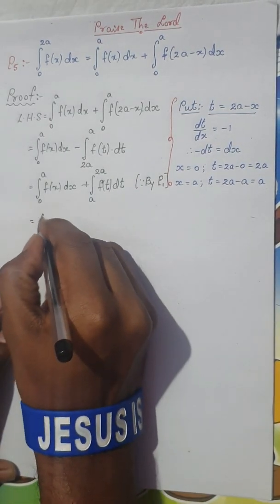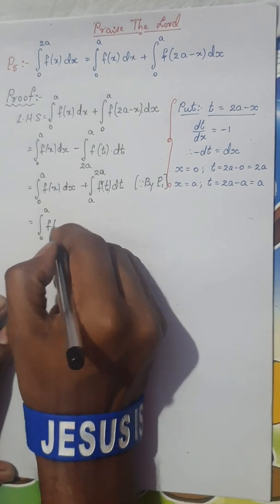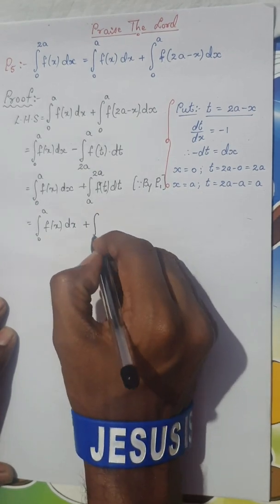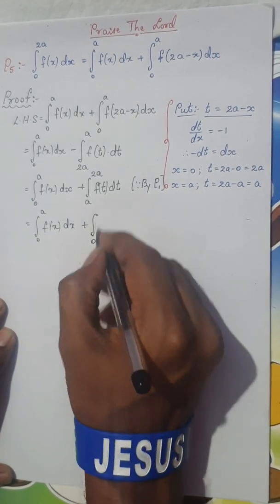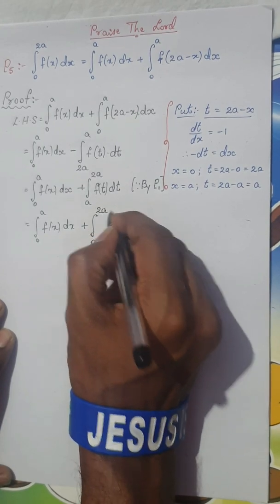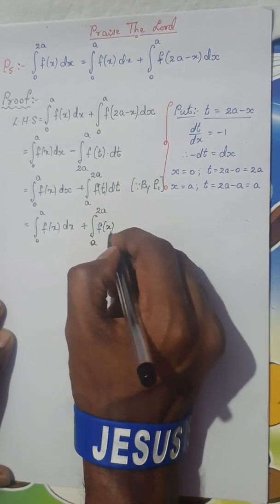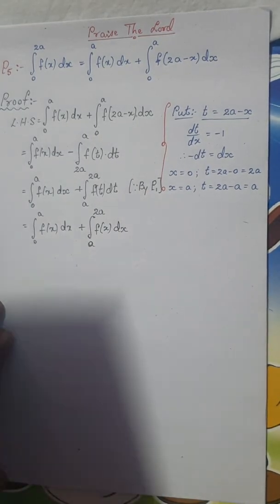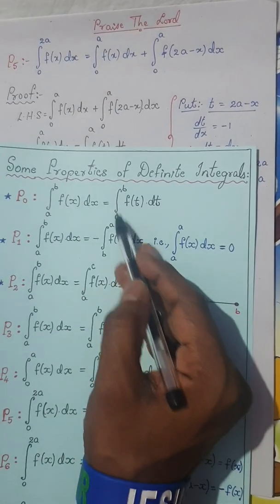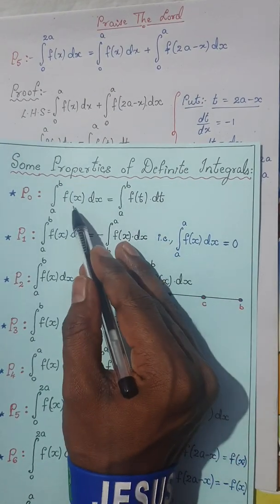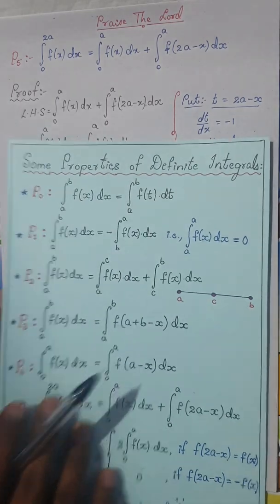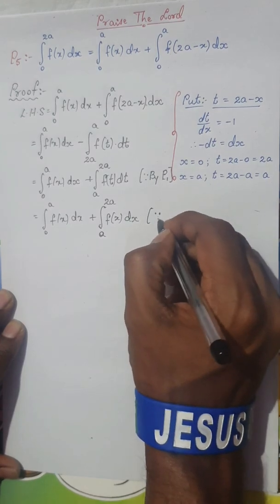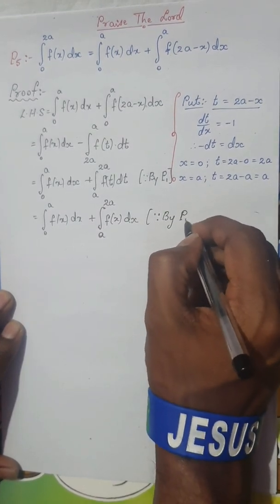Now I am going to make some more arrangement. This is integral 0 to a f of x dx plus, by using the property P0, if I have a to 2a, I can purely change the variable from t to x directly, isn't it? So property P0 is integral a to b f of x dx is nothing but integral a to b f of t dt. So t can be directly replaced by x. I have replaced t directly by x, and I am going to state the reason as P0.